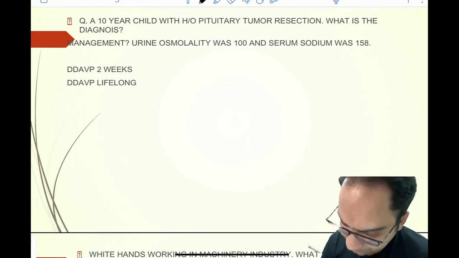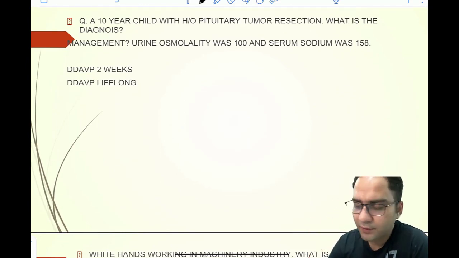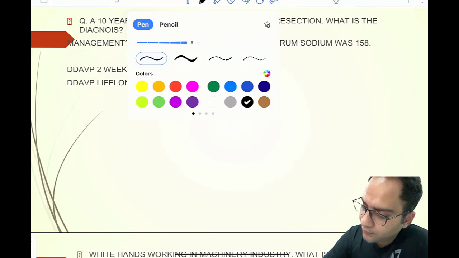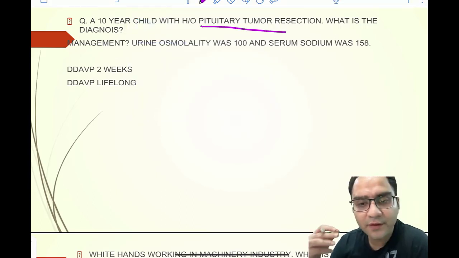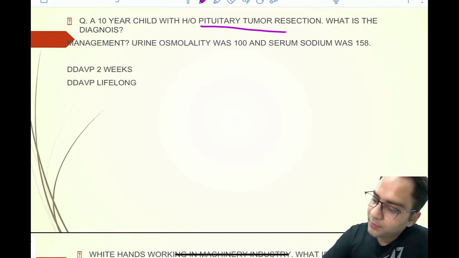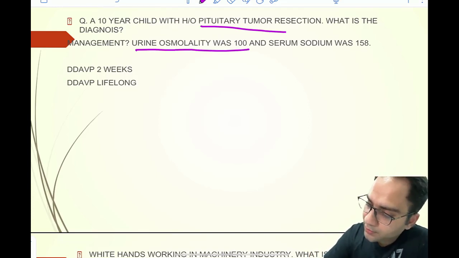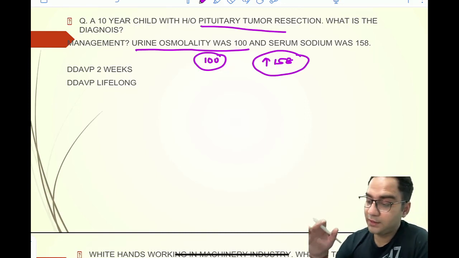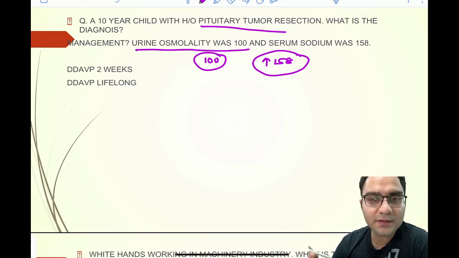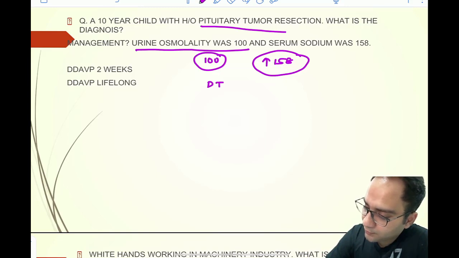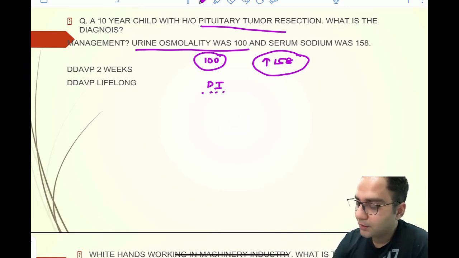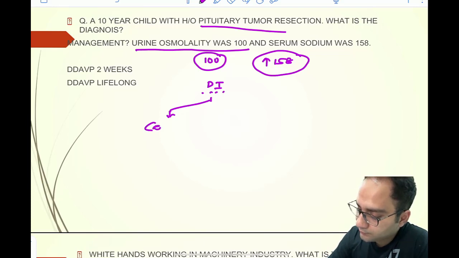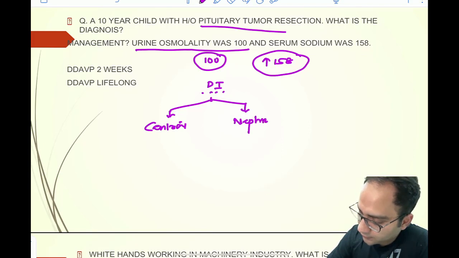Next question was, you have a 10-year-old child with a history of resection of the pituitary tumor. There is resection of pituitary tumor, and the patient is having urine osmolarity which is less than 100, and there is hypernatremia. So it's a very clear-cut diagnosis of diabetes insipidus. Now diabetes insipidus can be central and it can be nephrogenic.